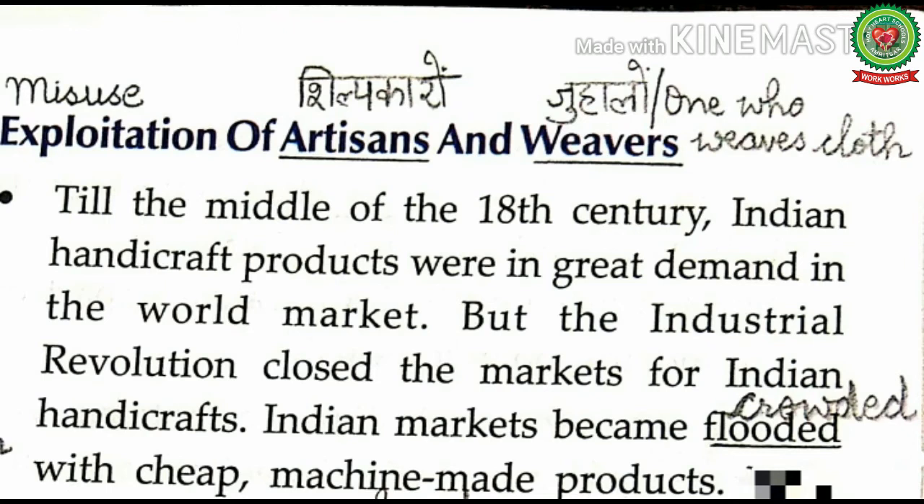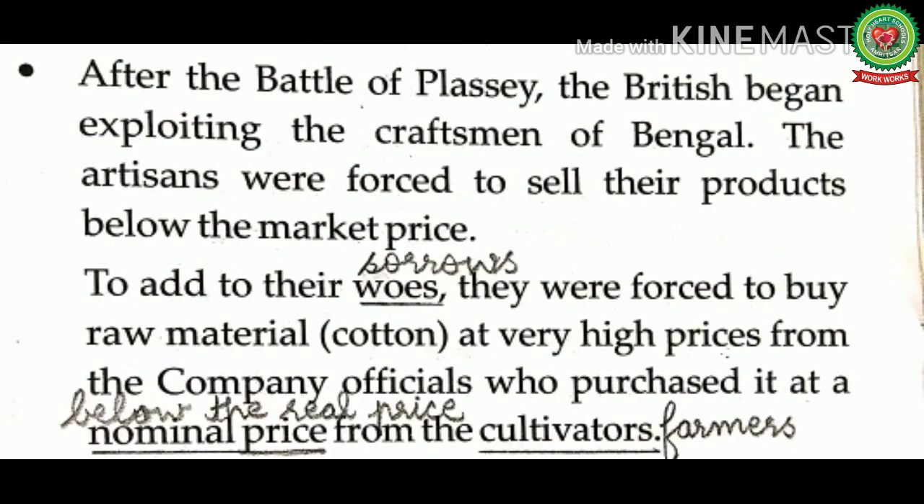So, we can say that the Indian handicrafts that had made the country famous till the middle of the 18th century collapsed under the colonial rule with the beginning of the Industrial Revolution, and this was mainly due to the competition posed by the machine-made goods that were imported from Britain. The ability of mass production of goods helped Britain to flood the Indian markets with cheap products, especially cotton textiles. After the Battle of Plassey, the British began exploiting the craftsmen of Bengal. The artisans were forced to sell their products below the market price.